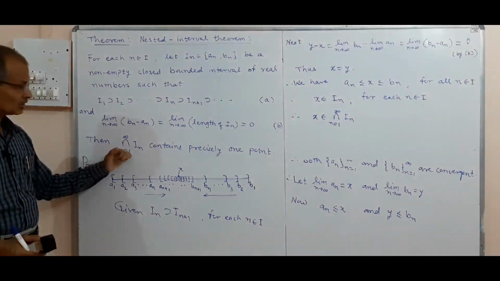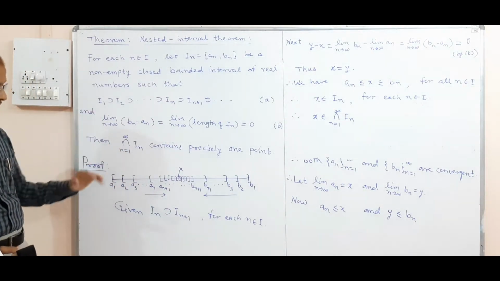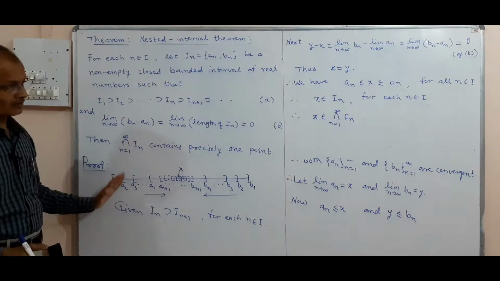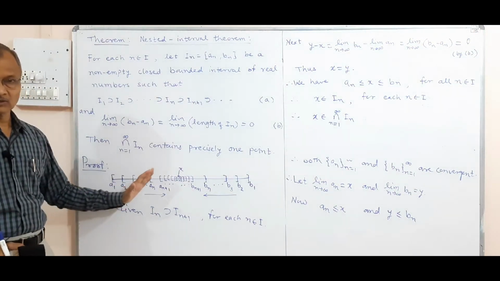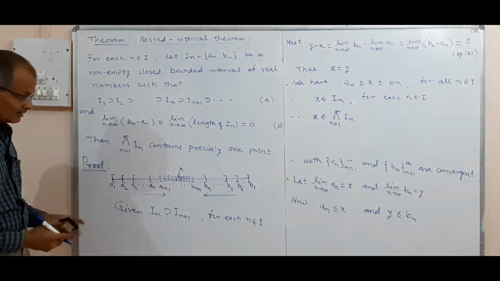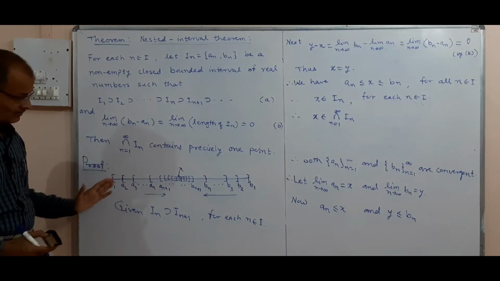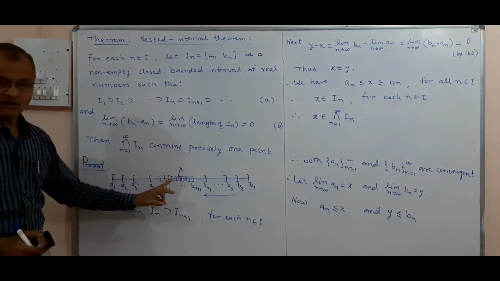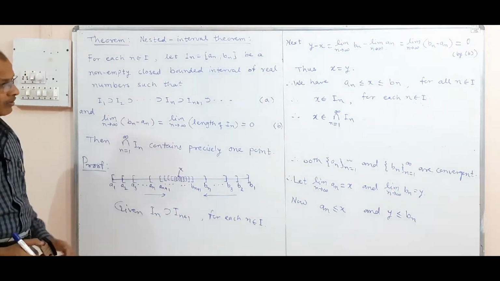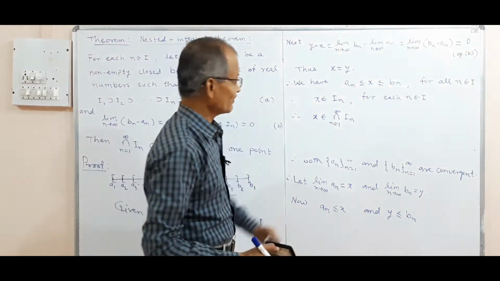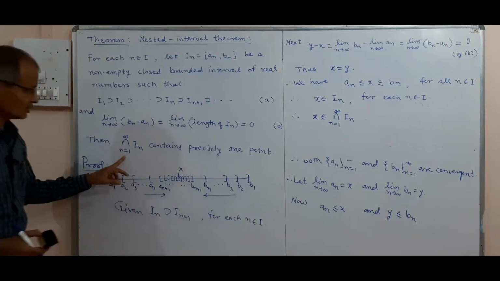So the intersection of In from 1 to infinity is I1 intersection I2 intersection I3 and so on up to infinity. The intersection of sets contains the common points, and therefore x belongs to the intersection of In. And this proves the part.